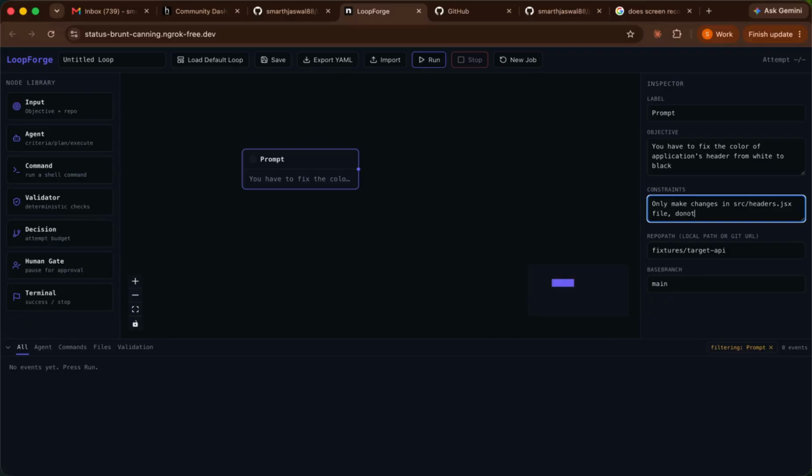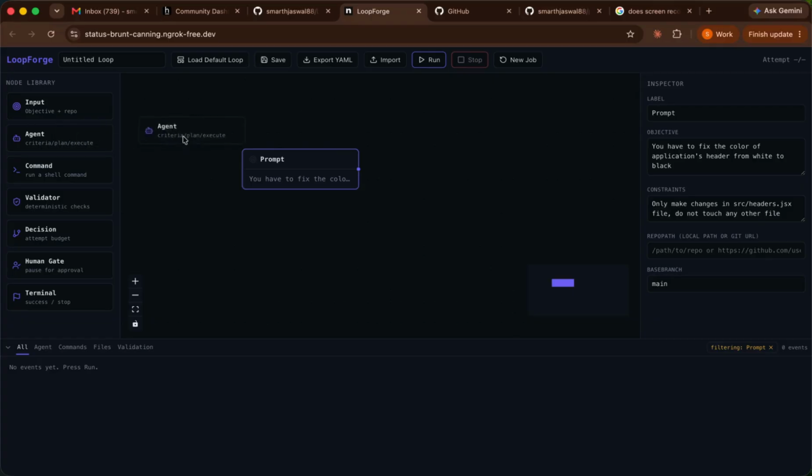Do not touch any other file. As simple as that. Here I will be pasting my GitHub repository, which could be any URL to my GitHub repository, and I will also tell it which is the base branch, right.